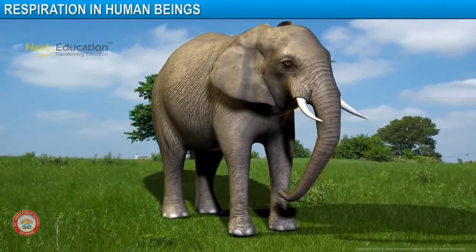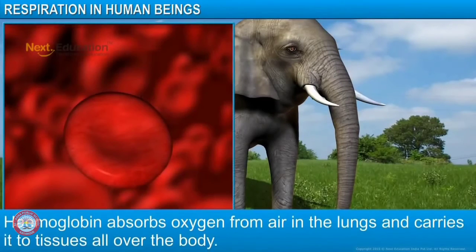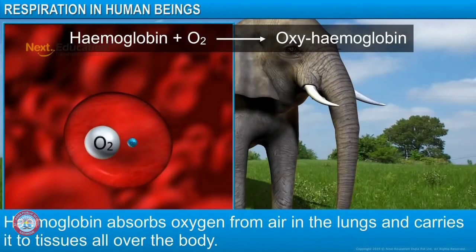In large animals like elephants, it is difficult for the oxygen to reach all parts of the body simply by diffusion. The hemoglobin, the respiratory pigment in our red blood cells, binds with oxygen and carries it to all parts of the body.